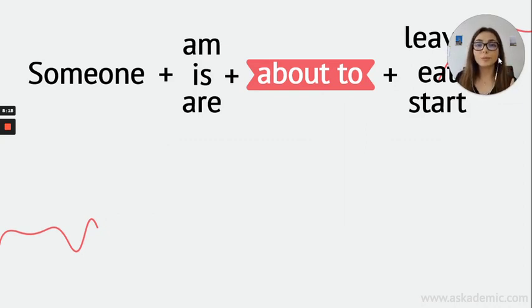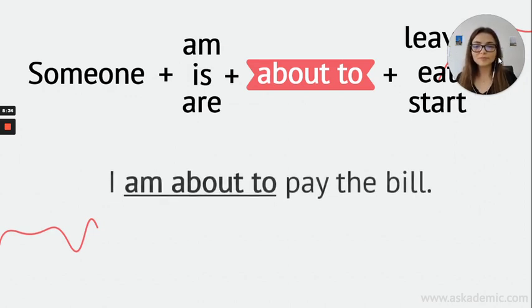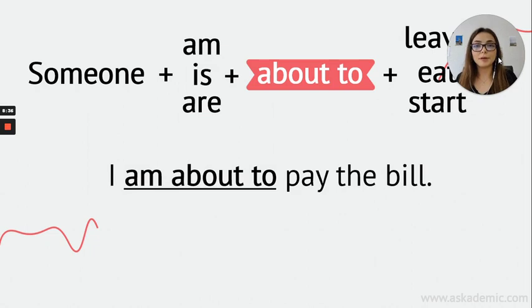Okay, to be about to means a very near future, maybe in a couple of minutes, maybe in a couple of seconds, okay? If it's a very near future, you can use to be about to. Let's look at the examples. I am about to pay the bill. We have just eaten our lunch. We have just had our lunch, so I'm about to pay the bill.